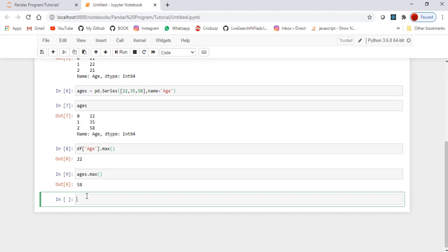As illustrated by the max method, you can do things with a DataFrame and also with the Series. Pandas provides a lot of functionality. Each of these methods you can apply to a DataFrame and also to a Series. As methods or functions, do not forget to use parentheses after the function name.